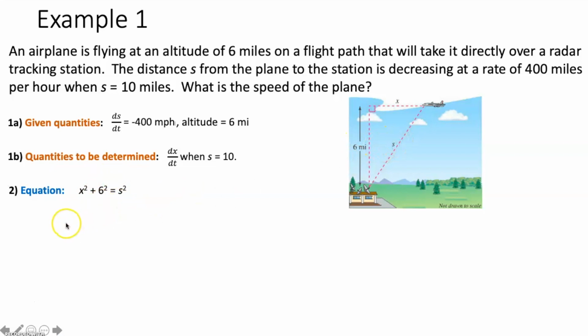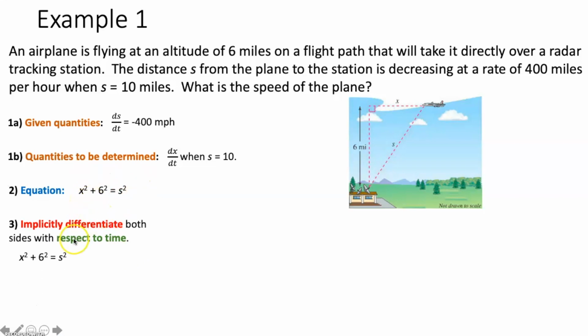Now that we have our equation, we can move on to step 3, which is to implicitly differentiate both sides with respect to time. Notice, none of these variables are t, which means we're going to take the derivative, but then we have to tack on a dx dt or a ds dt. So we take the derivative of both sides with respect to time. Over here, this is going to become 2x to the first. But since we're taking the derivative with respect to time, and that's not the same variable as x, we tack on a dx dt.